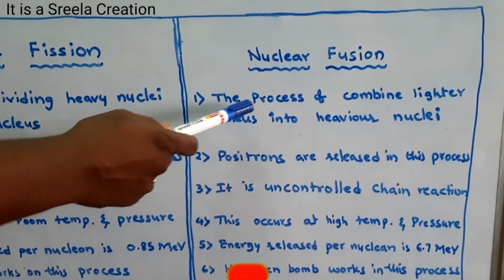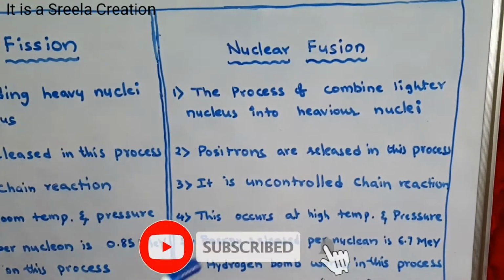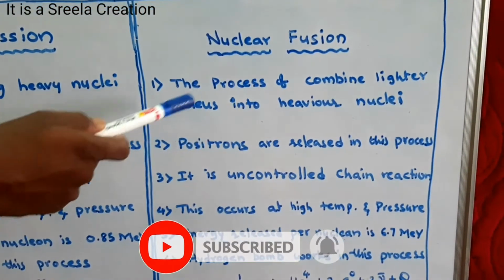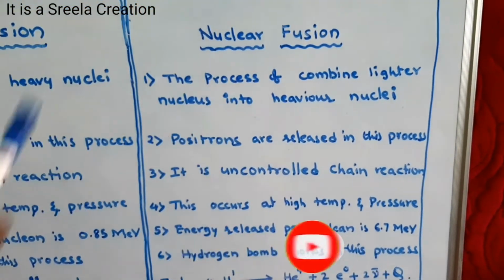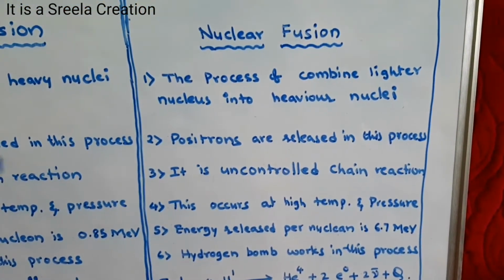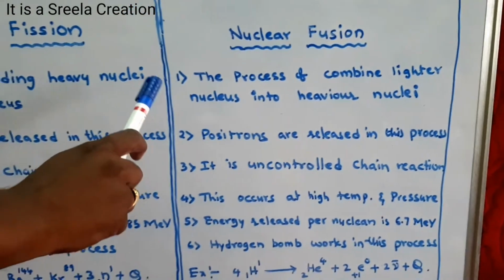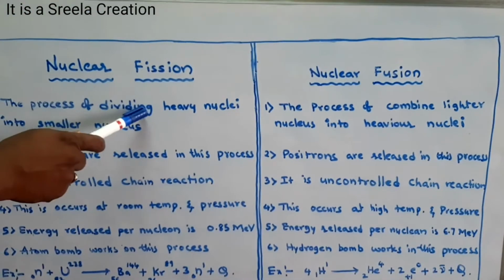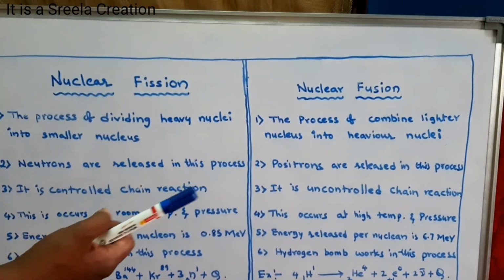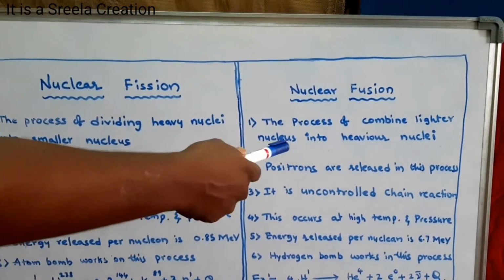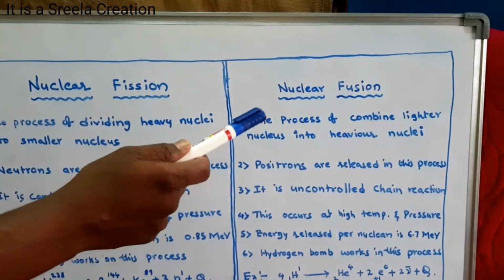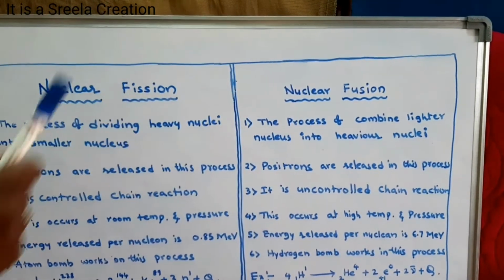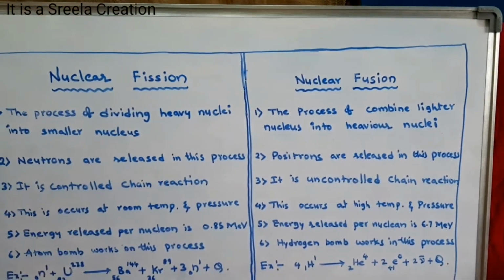What is that? The process of combining lighter nuclei into a heavier nucleus is named nuclear fusion. See here, fission and fusion are exactly opposite to one another, and nuclear fusion is nothing but the combination of lighter nuclei into a heavy nucleus.